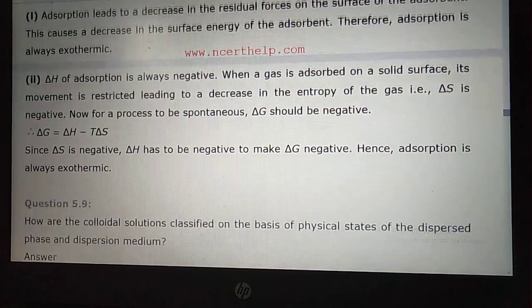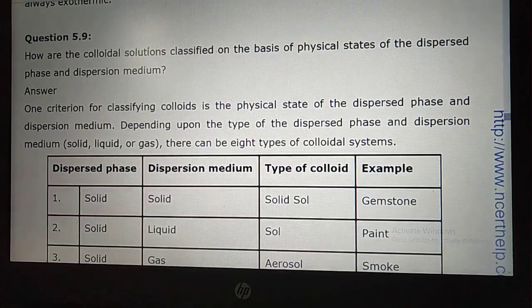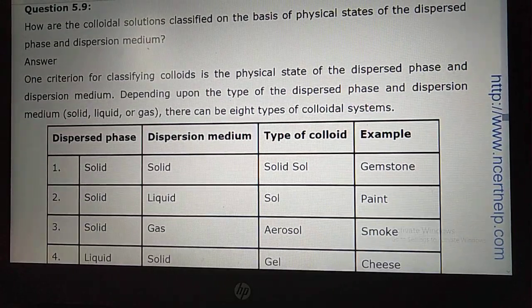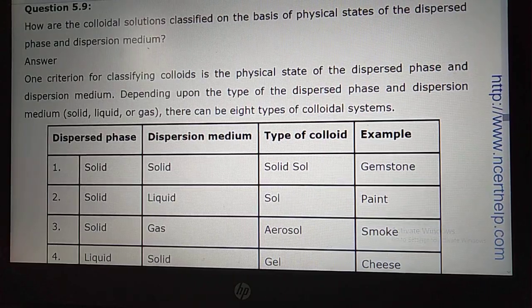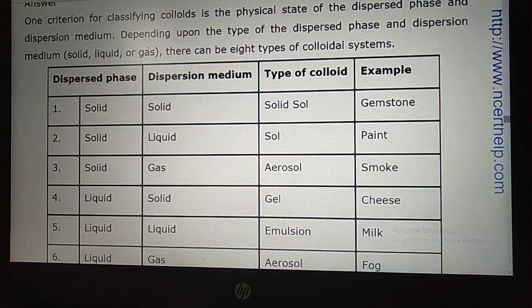Now let us move to problem number 5.9. How are colloidal solutions classified on the basis of the physical state of the dispersed phase and dispersion medium? Dear students, before beginning this question, one thing I want to say: if gas and gas form a homogeneous mixture, they do not form a colloid. If the dispersed phase is gaseous and the dispersion medium is also gaseous, they will not form a colloidal solution. So the total types of colloids are 8.